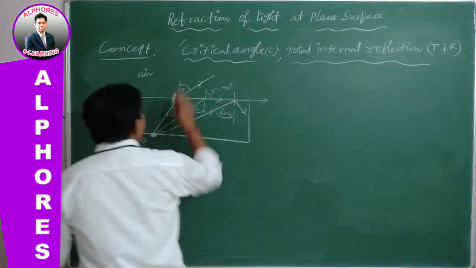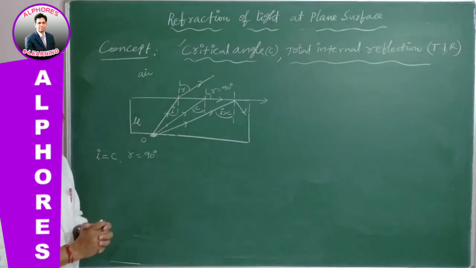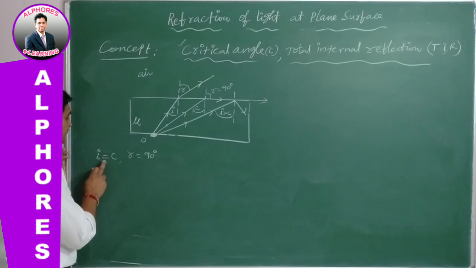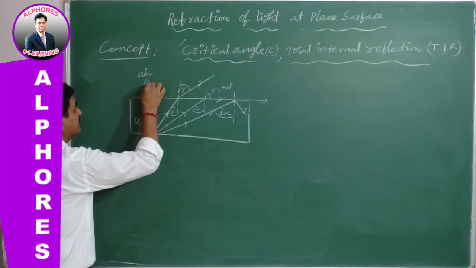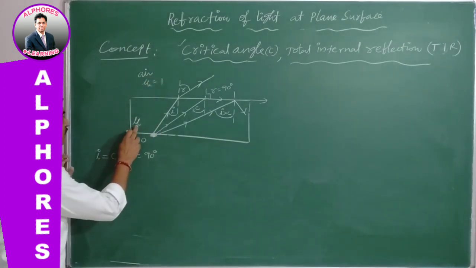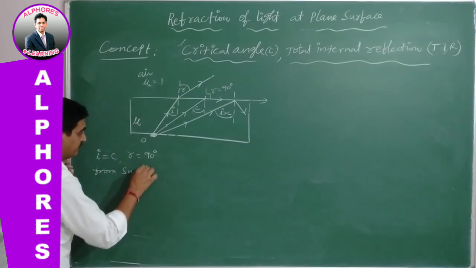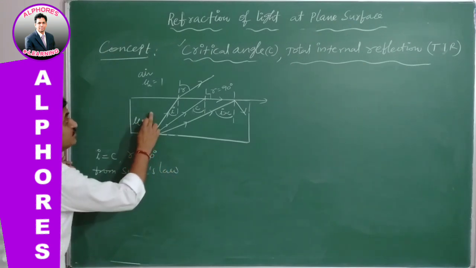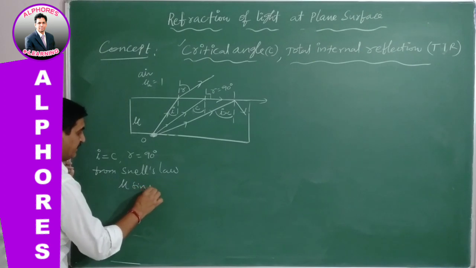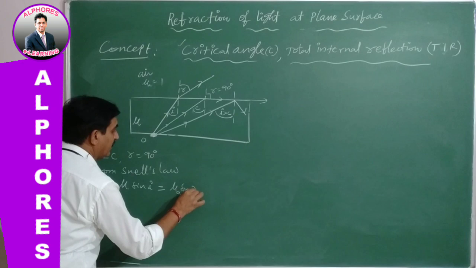Therefore, for the discussion regarding the critical angle, we take the condition i equal to C, r equal to 90 degrees. Its refractive index is mu and the air refractive index is 1. Therefore, from Snell's law, mu into sin i equals mu air into sin r.